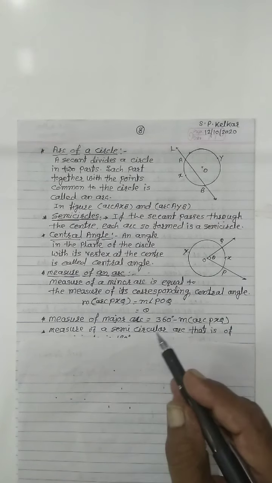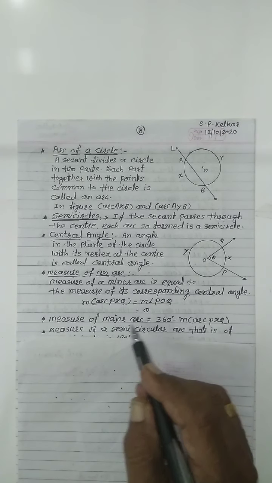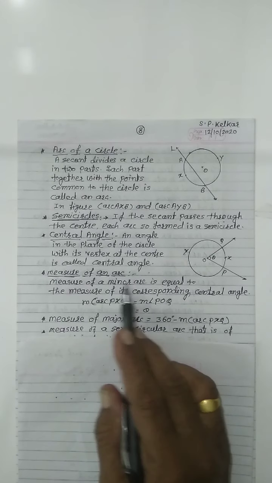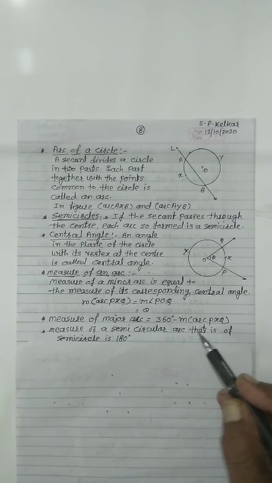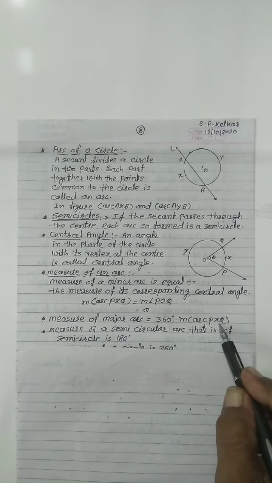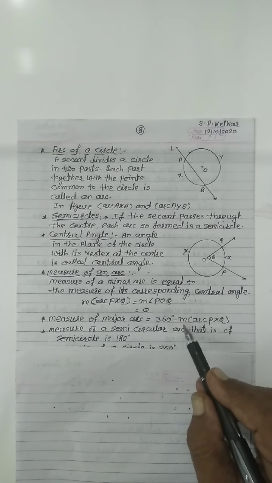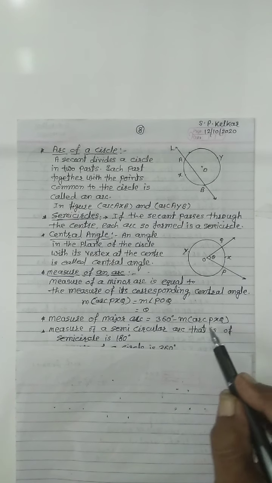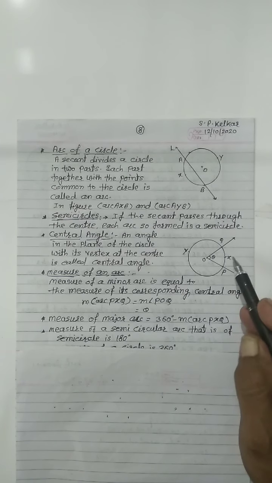Then, measure of a major arc. A major arc means this arc is greater than the minor arc. Measure of major arc is equal to 360 minus the measure of arc PXQ, means the minor arc. 360 minus the corresponding minor arc, that is PXQ. This is the minor arc. So 360 minus